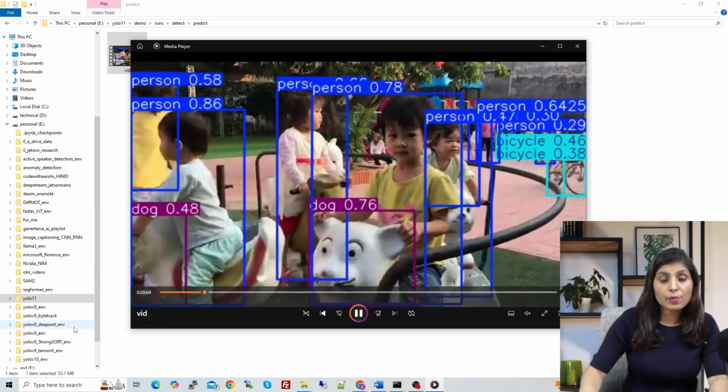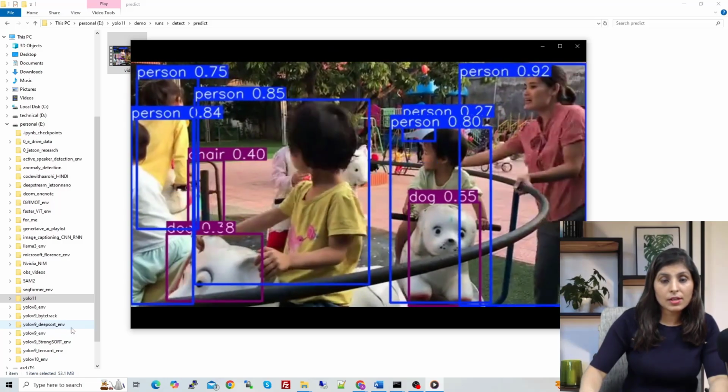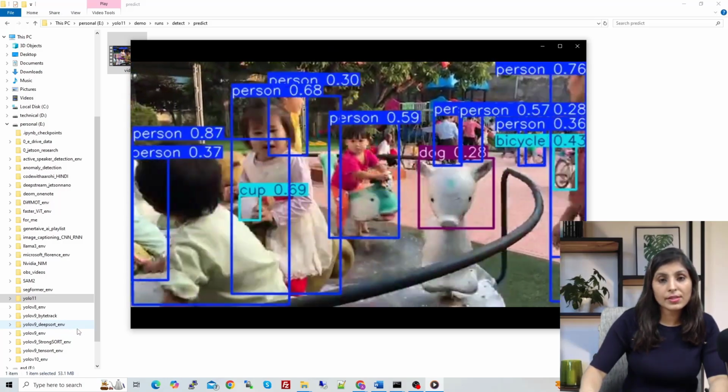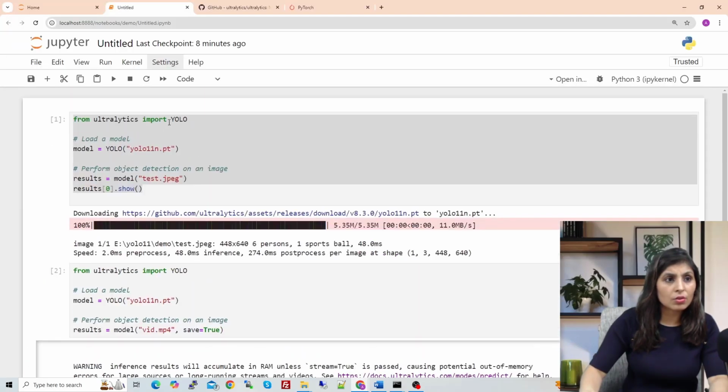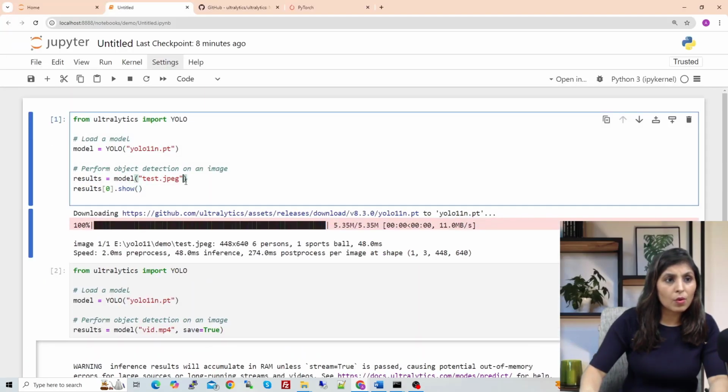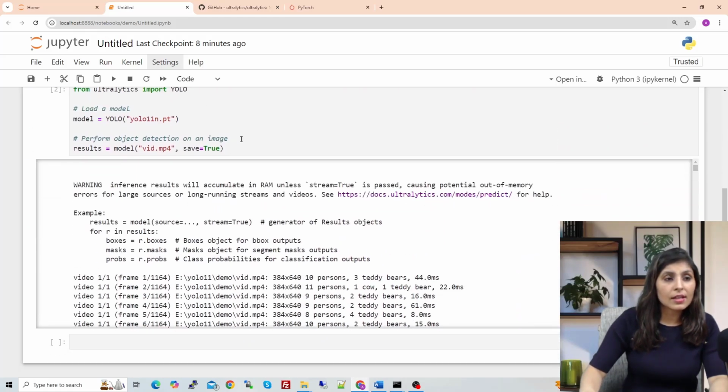So this is how you perform object detection on a video, and this is how you save that video. In the same way, if you want to save the image also, you can simply provide save equals to true with this also. So next task is, now we have tested the model on image and a video.